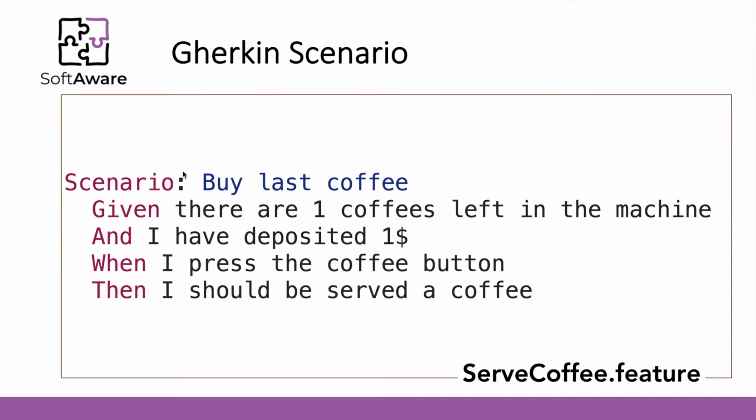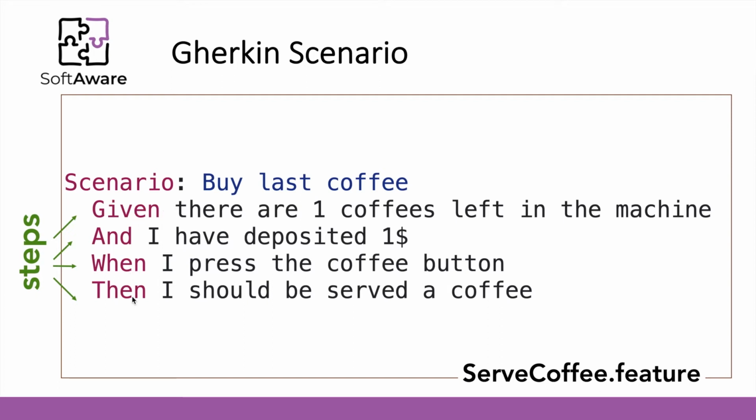When it finds the scenario, it will understand that the scenario has a title, and then each line introduces a new step, starting with a specific keyword.